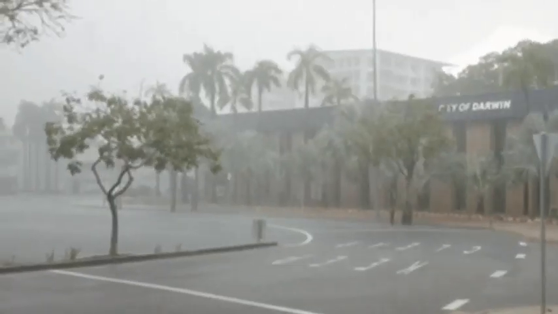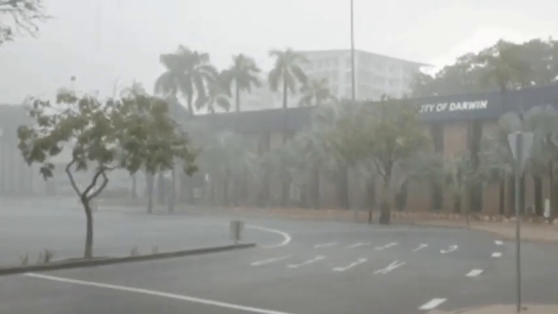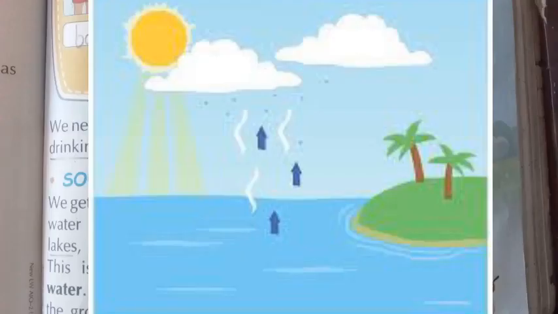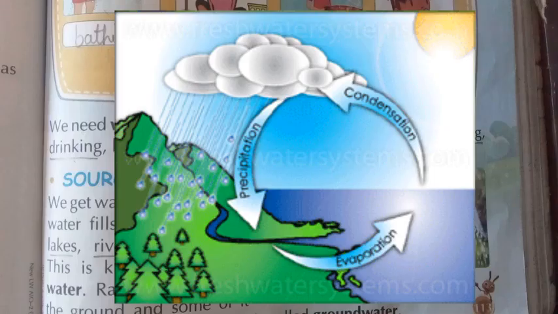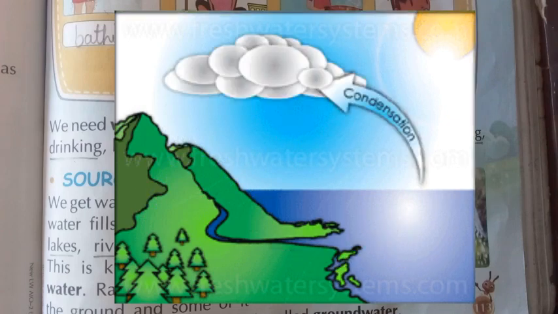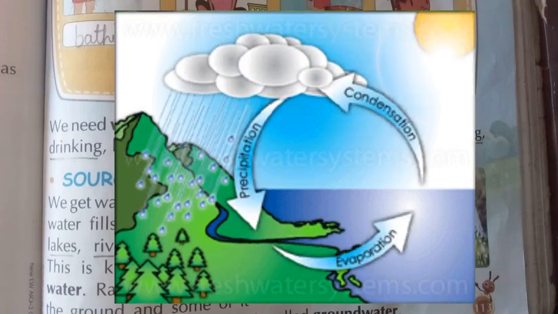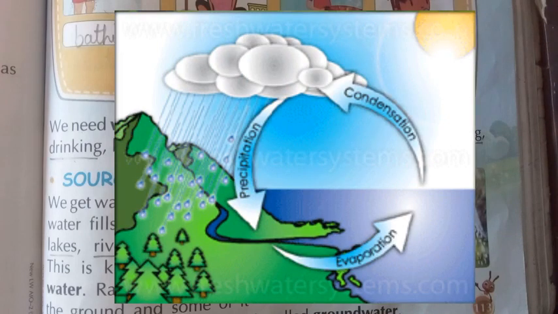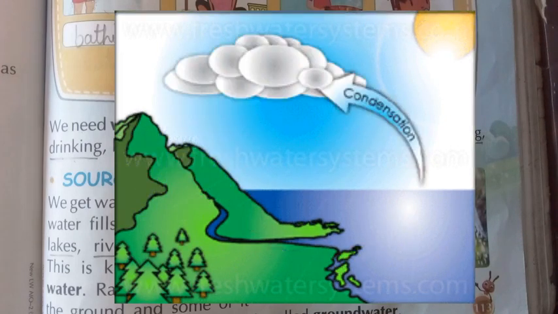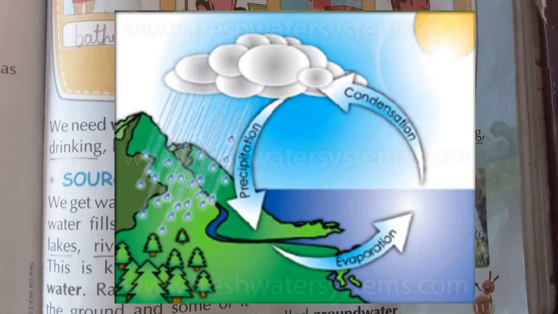Children, first let us know about rain. How do we get rain? The sun heats up the water in ponds, lakes and rivers. Due to heat, the water changes into water vapor. It rises in the air and forms tiny droplets of water. These water droplets form clouds. When the water droplets become heavy, they fall down on earth in the form of rain.